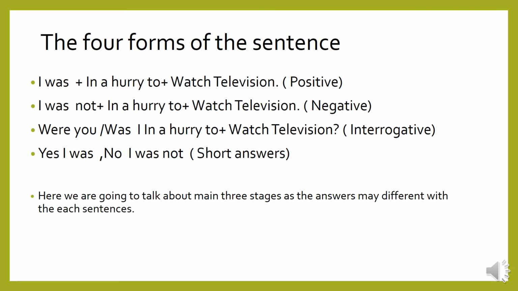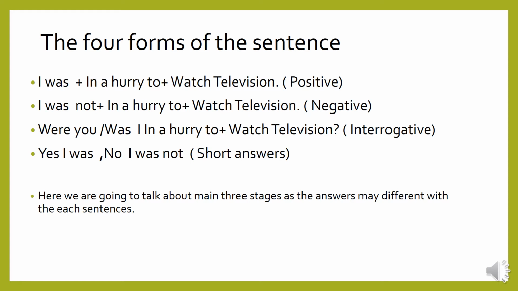The four forms of the sentence. For every sentence we can make four forms, and for some sentences we can make five, which we will discuss in later videos. I was in a hurry to watch television, positive form. I was not in a hurry to watch television, negative form. Were you or was I in a hurry to watch television, interrogative form.